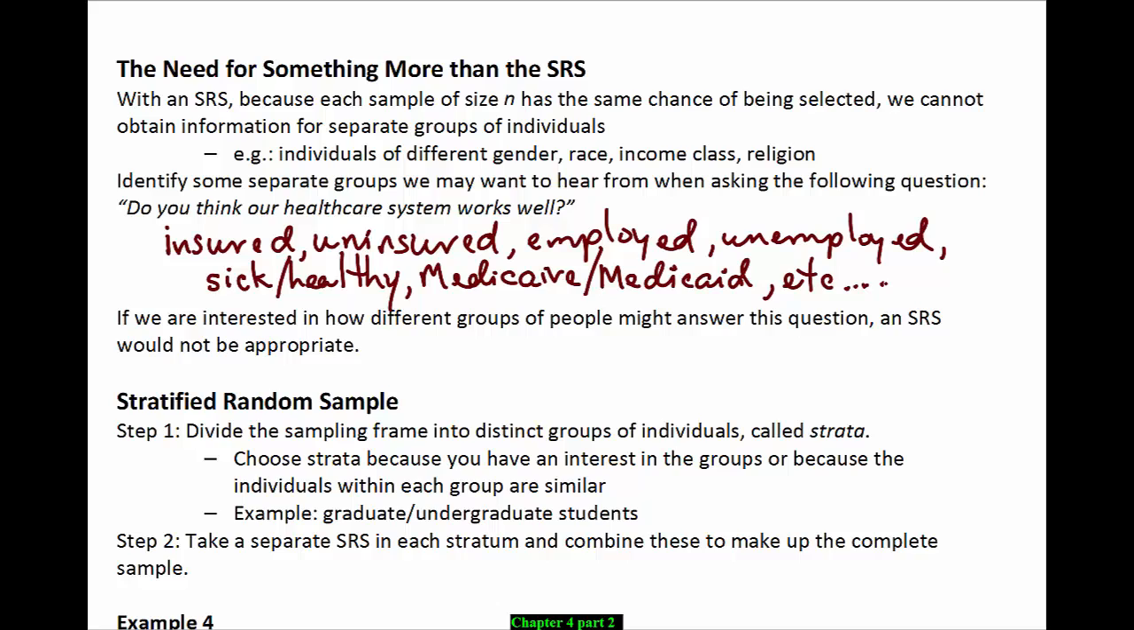How do we handle this? A simple random sample doesn't guarantee all the groups we want represented are going to end up in our sample. We'll try the stratified random sample. The stratified random sample adds an extra step to the simple random sample.